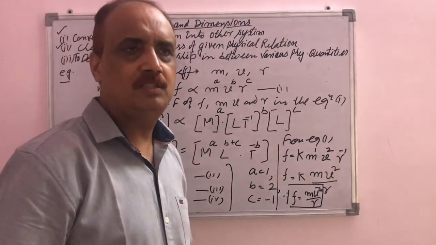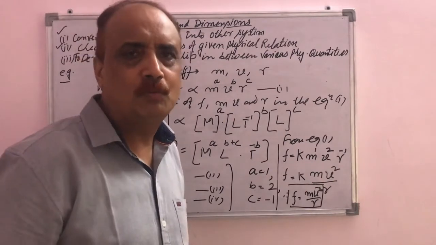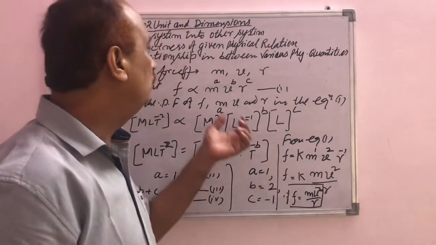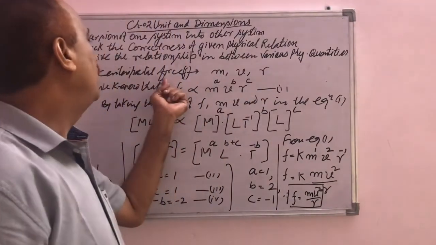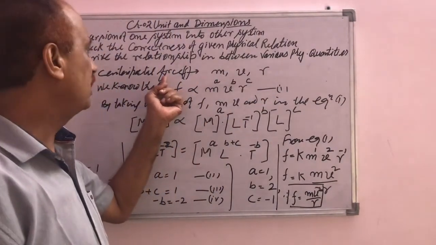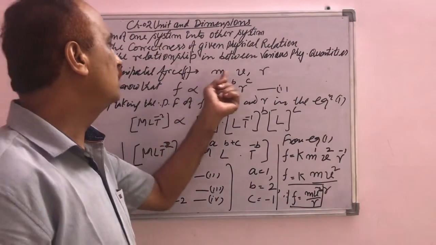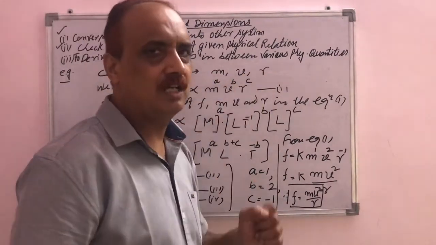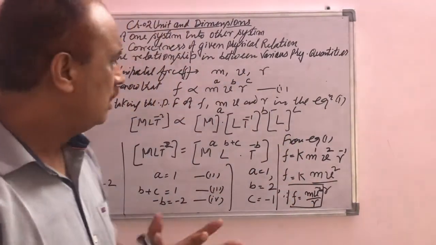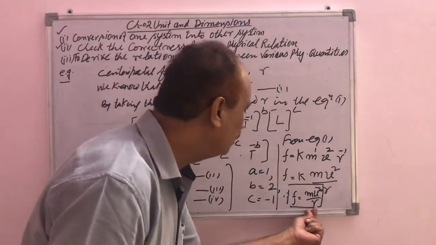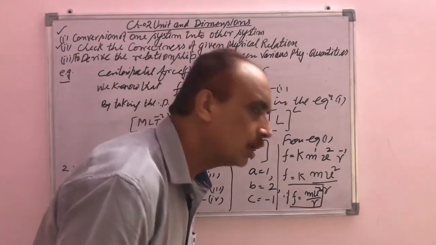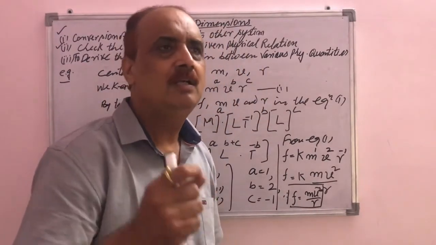In this technique, we don't know the formula of the physical quantity, but if we know the quantities on which it depends, just like centripetal force depends upon mass m, velocity v, and radius r, then by using these dimensions, we can derive a relation between them and establish a formula for the centripetal force.